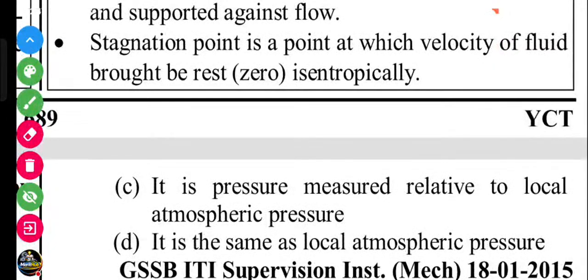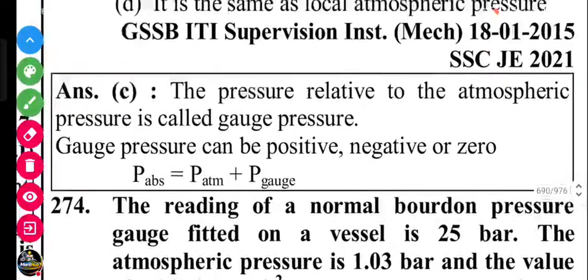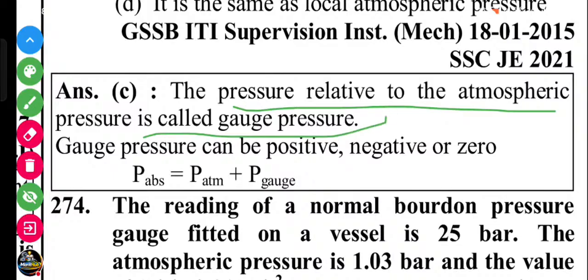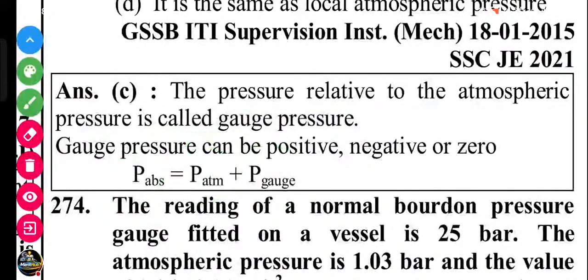It is the pressure measured relative to the local atmospheric pressure. This is right. Let's see the explanation. The pressure relative to the atmospheric pressure is called the gauge pressure. Gauge pressure can be positive, negative, or zero. Absolute pressure equals atmospheric pressure plus gauge pressure.